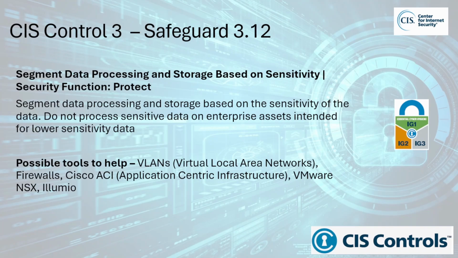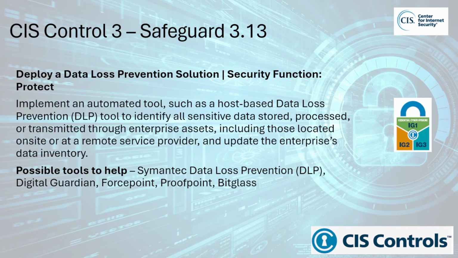5. Optimize security measures. Different types of data can have different security needs. Sensitive data may require more intensive security controls, for example, end-to-end encryption, multi-factor authentication, network isolation, whereas less sensitive data might only require basic protections such as strong passwords or basic access controls. By segmenting data, you can apply the right level of security measures where they are needed most. Possible tools or techniques to help include VLANs or virtual local area networks, firewalls, Cisco ACI or Application Centric Infrastructure, VMware NSX, Illumio.